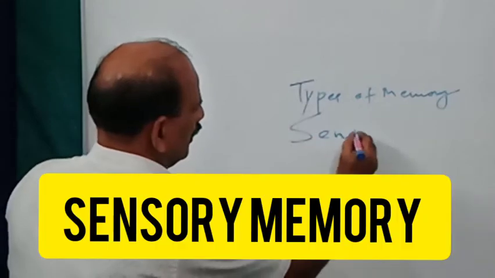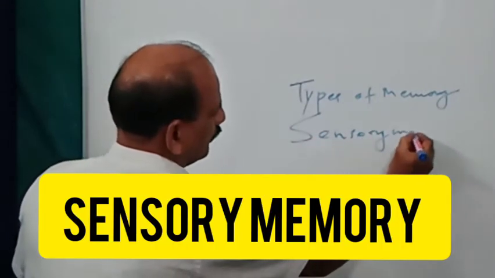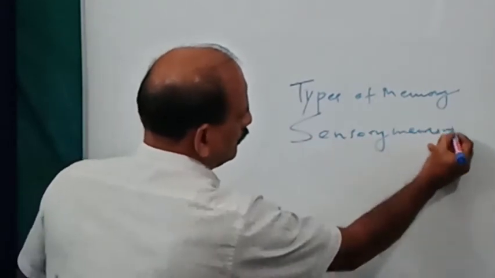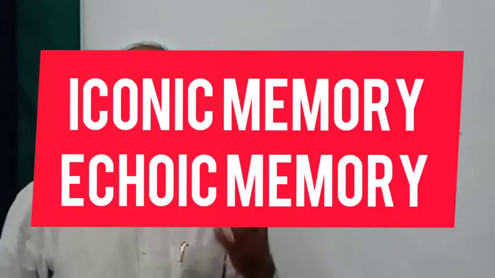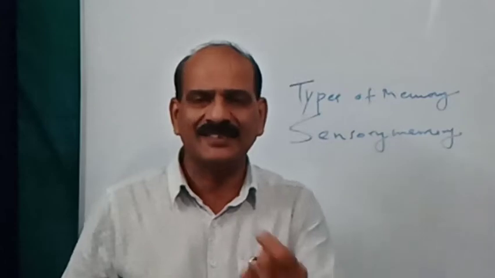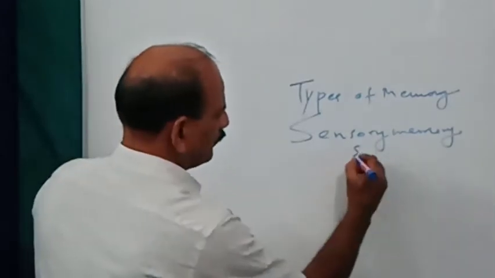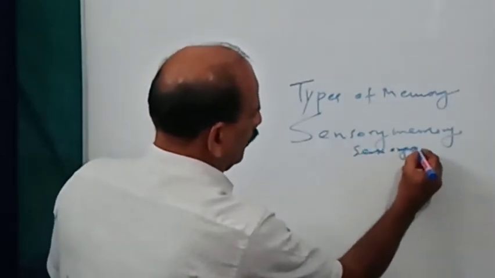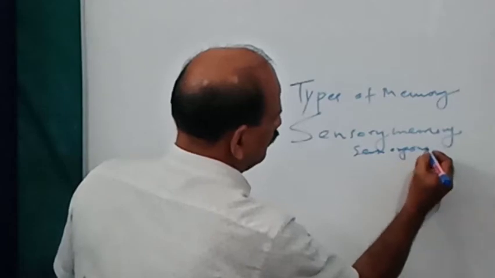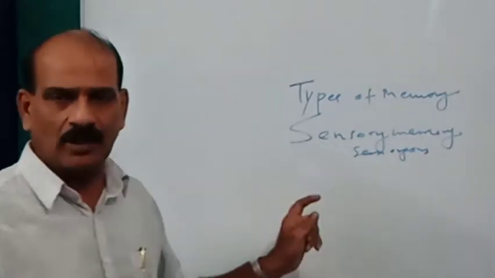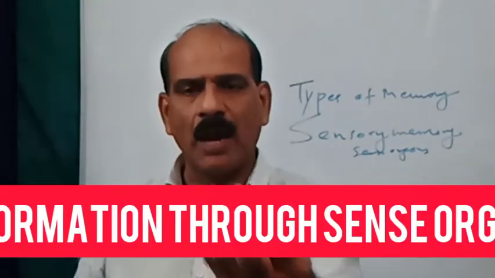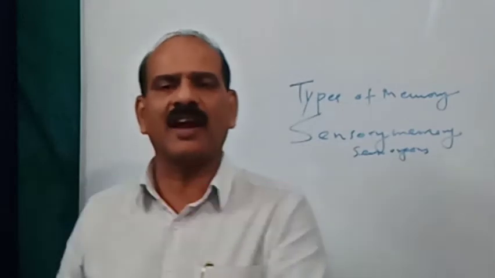Please note, sensory memory. Information captured by sense organs is known as sensory memory.